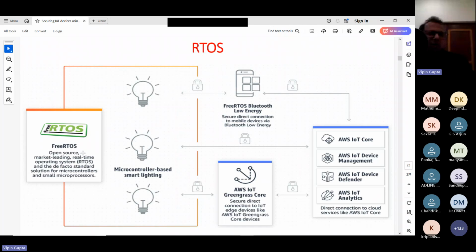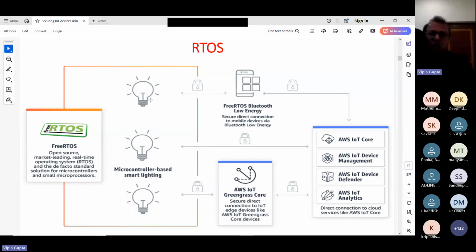Again, almost 60 to 70% market share it has already captured, and again it is freely available. So if you are a smart IoT device manufacturer and you have to use any real-time operating system, you can use this RTOS. That smart bulb could have used this RTOS.